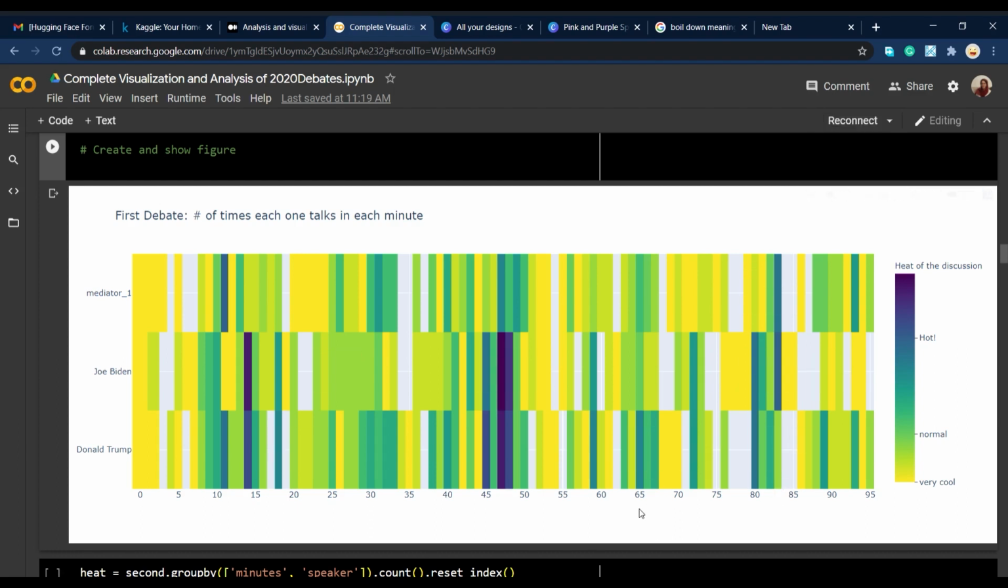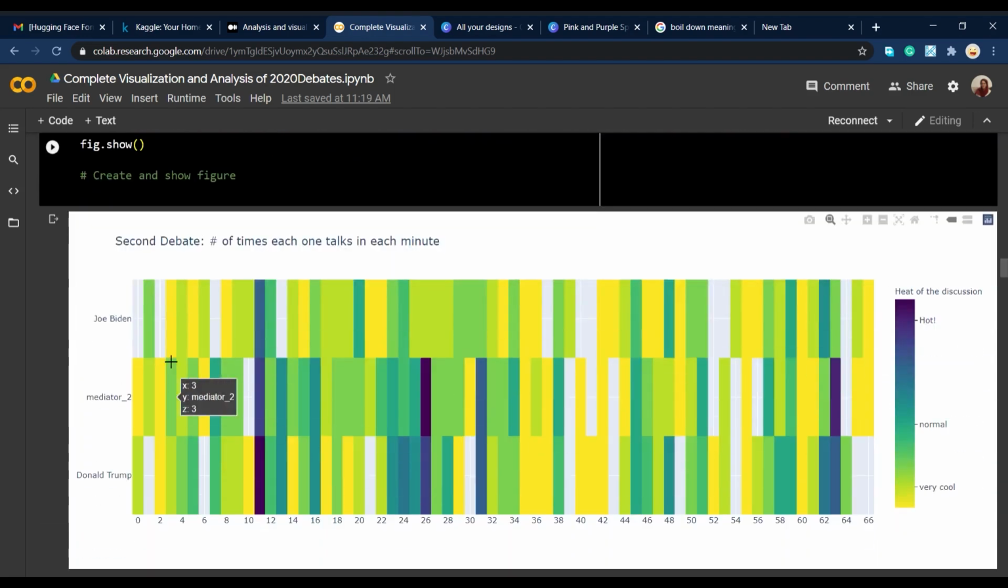So this was the first debate, but when we visualize the second debate, we see that first of all it's a little bit shorter, about 66 minutes, whereas the other one was about 95 minutes. And if we compare these two debates, the biggest number of sentences each one uses in this second one is 11, whereas in the other one it was about 15.